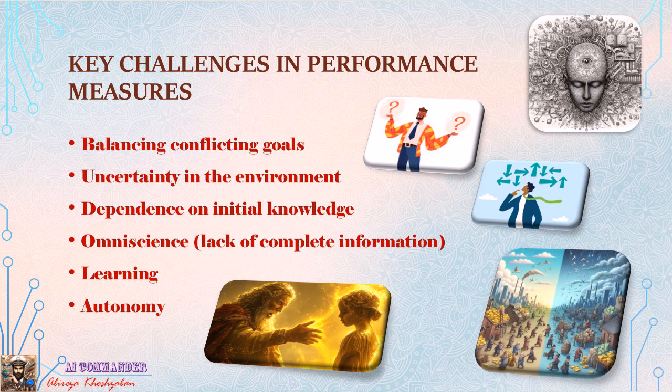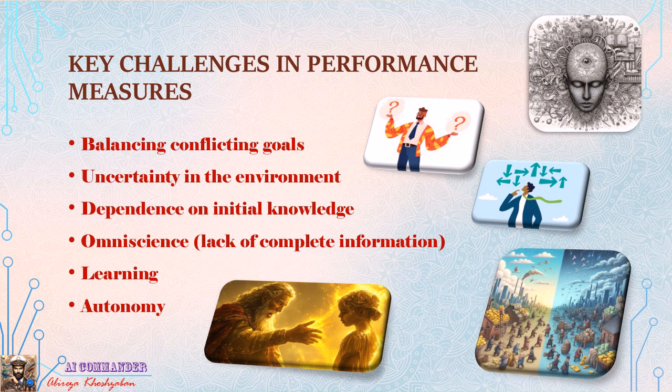Other challenges include balancing conflicting goals. Example, in rescue robots, speed and energy efficiency may conflict. Performance functions can prioritize 60% speed and 40% energy saving. Environmental uncertainty. Example, self-driving cars must handle sensors' errors in rainy weather by utilizing historical data for decision-making.